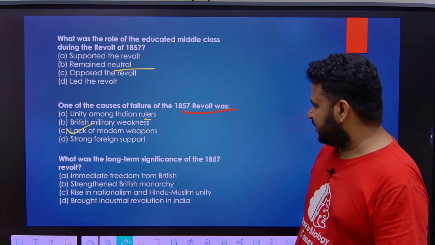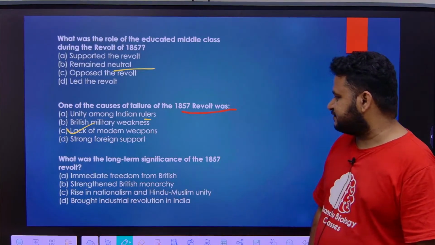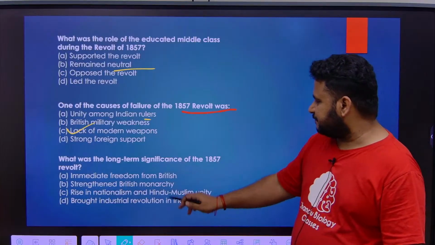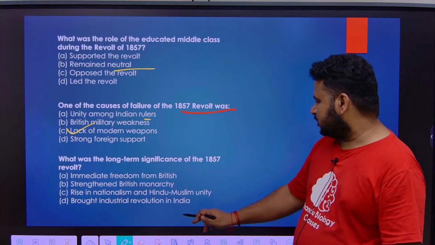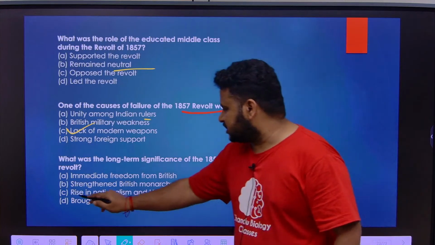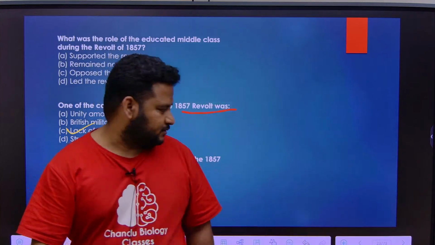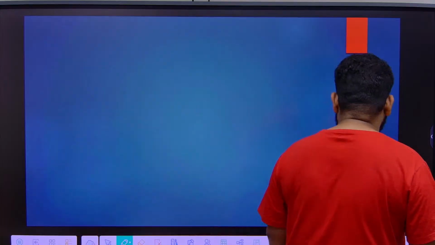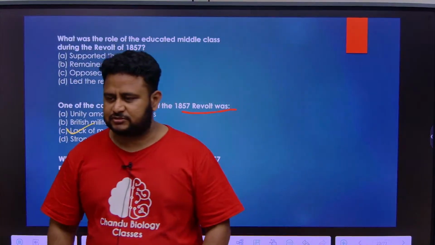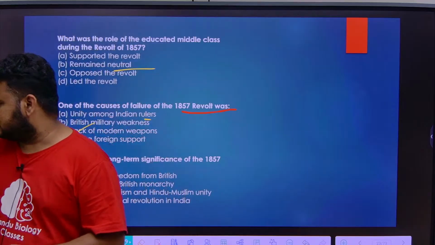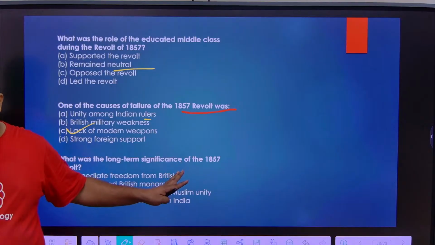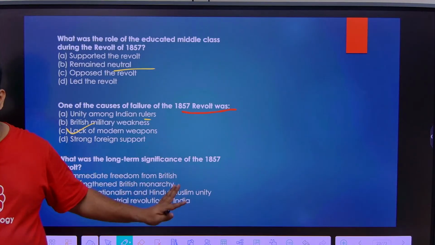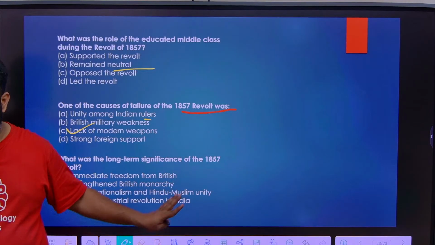Understood? Fine. What was the long-term significance of the 1857 revolt? Immediate freedom from British, strengthened British monarchy, rise in nationalism and Hindu-Muslim unity, or brought industrial revolution in India. It is nationalism and Hindu-Muslim unity. Okay, this is about the 1857 revolt. Alright, any doubts? Fine. Every point I told you is important. Even when I share this, please read the points which I told you. Other things you can skip.